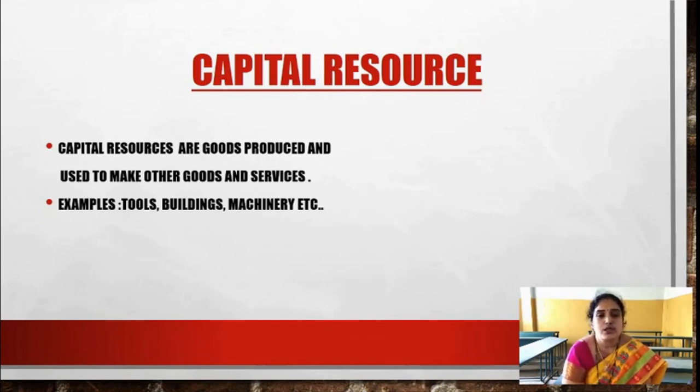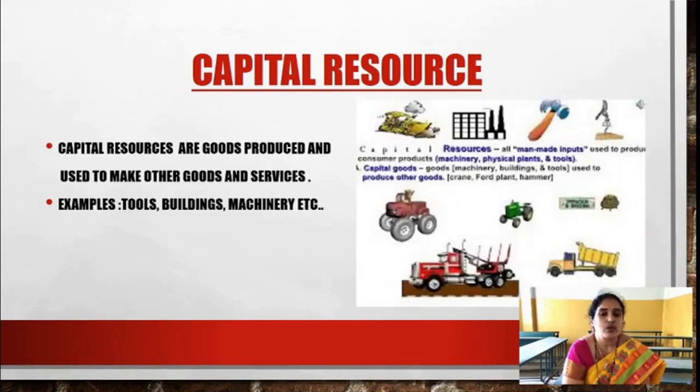Now capital resources are what? They are man-made inputs used to produce consumer goods. So capital goods, machinery, buildings and tools are used to produce other goods, like a crane, a plant or a hammer or anything. These tools are all man-made. They are produced by man with the help of these scarce resources which have alternative uses.